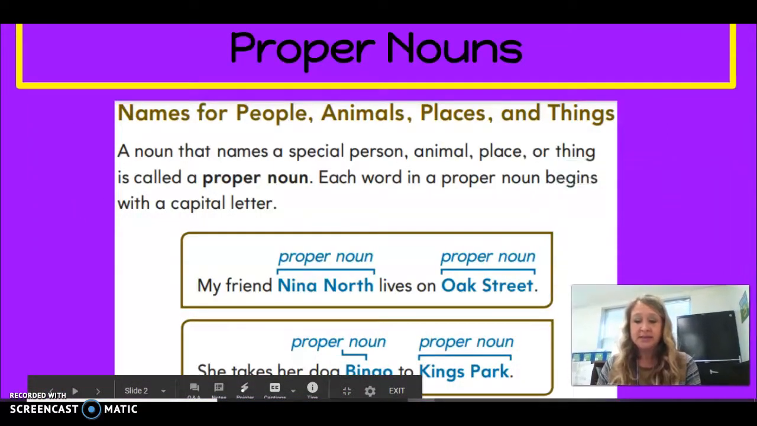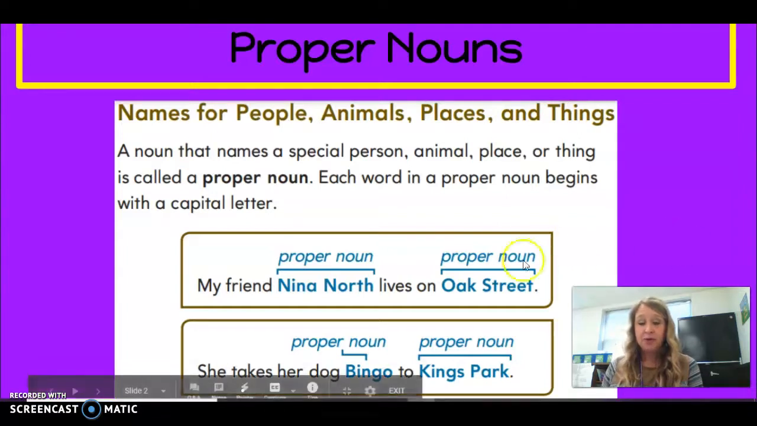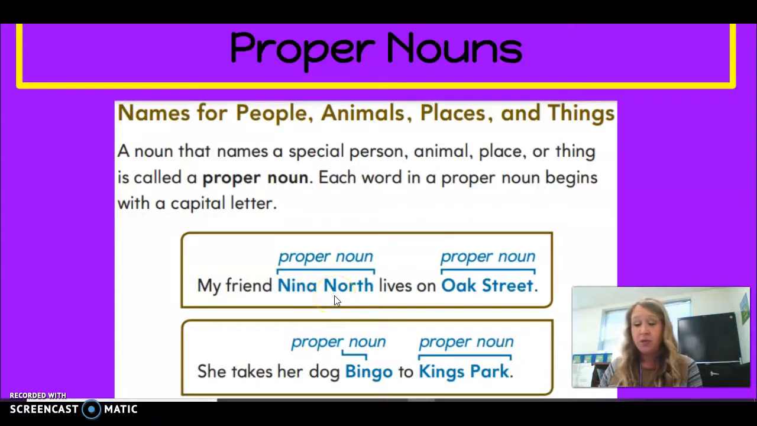Proper nouns are nouns that name a specific or a special animal, person, place, or thing. Every word that is a proper noun begins with a capital letter. Look at the example right here. It says, my friend Nina North. So Nina North is a special person. So her first name and her last name both begin with a capital letter, just like yours.